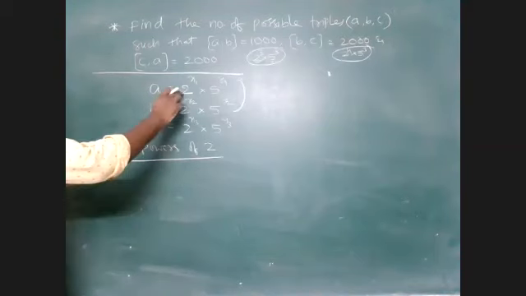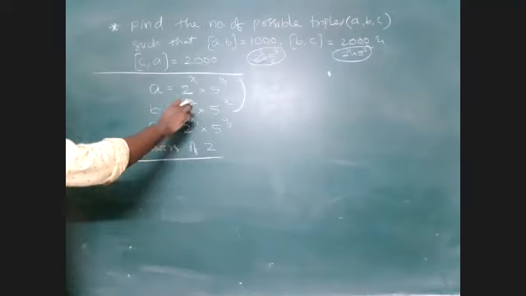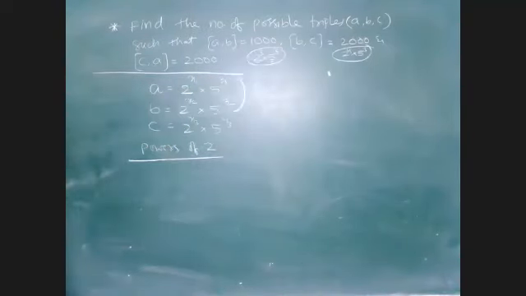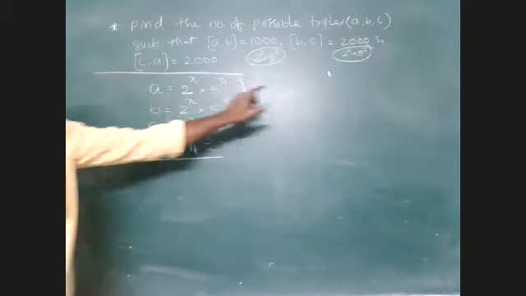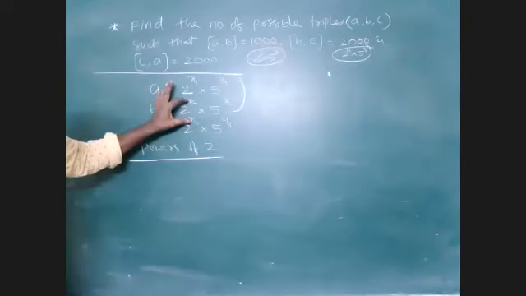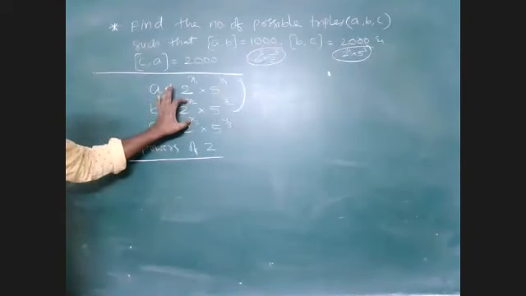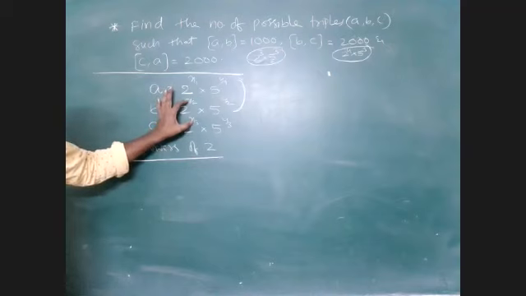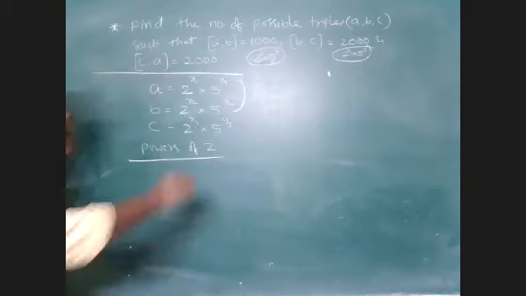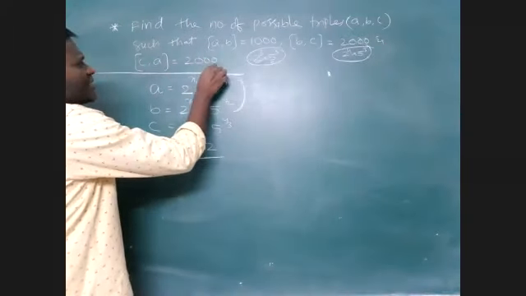Here x1 is there, x2 is there, but the maximum value of x1 and x2 is 3. Whereas if I consider B and C here, what is the power of 2? It has the power 4. That means the maximum of x2 comma x3 is 4. Then only I will get it here. Similarly, for C and A also, I am getting 2000. 2000 means again 2 power 4 into 5 cube.